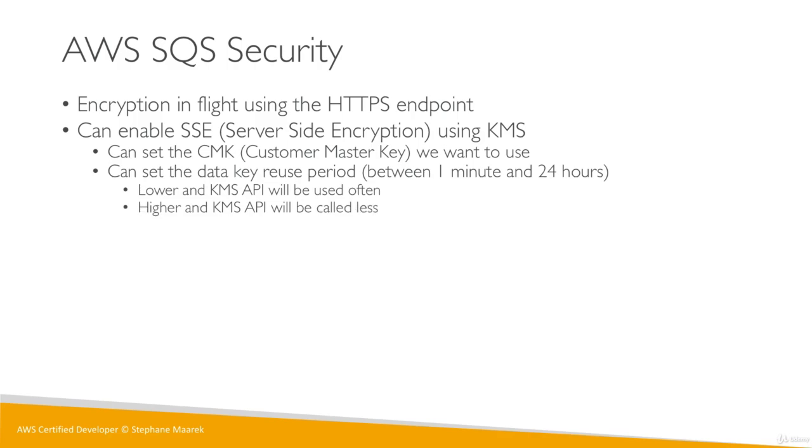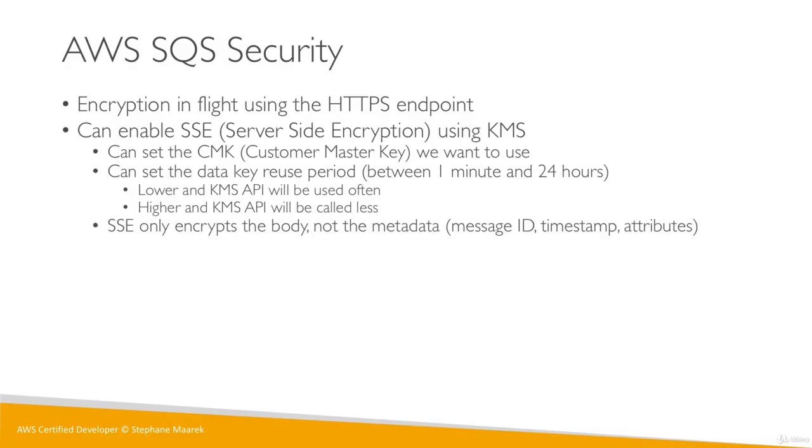If you set it to higher, then you have slightly less security, but you use the KMS API less, and so you control your cost. So you can set the data key reuse period between 1 minute and 24 hours, and by default it's 5 minutes. SSE will only encrypt the message body, not the metadata, so not the message ID, the timestamps, and the attributes. So don't ever store sensitive information into your attributes, just in the body.